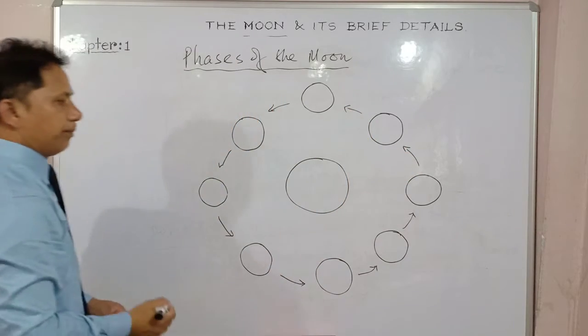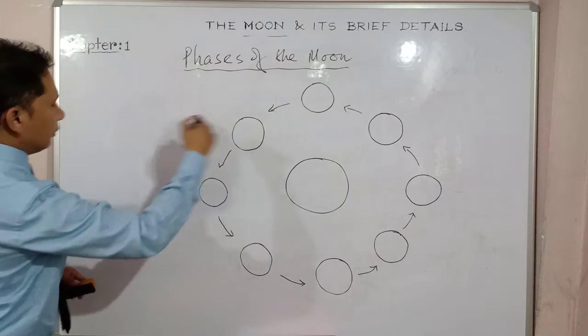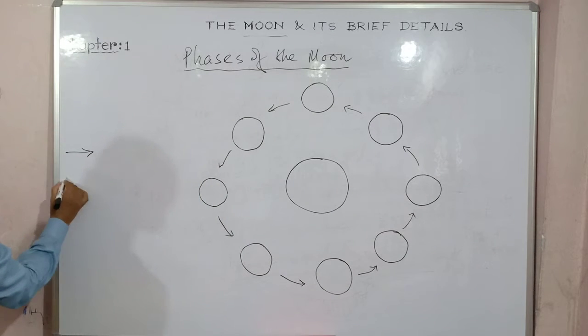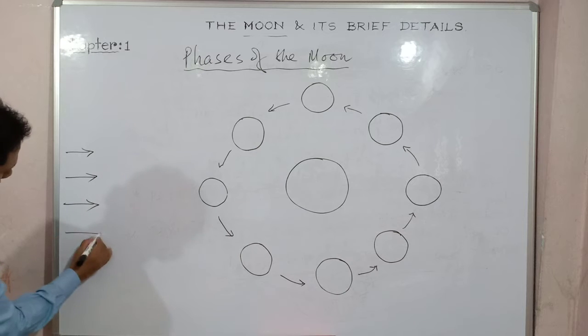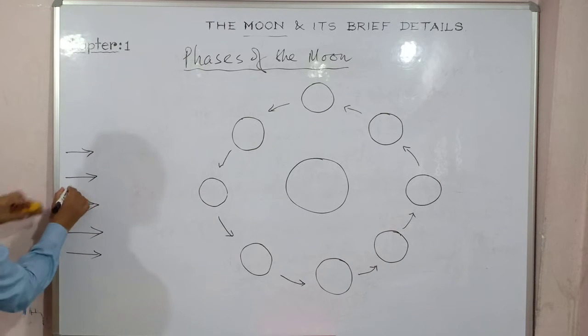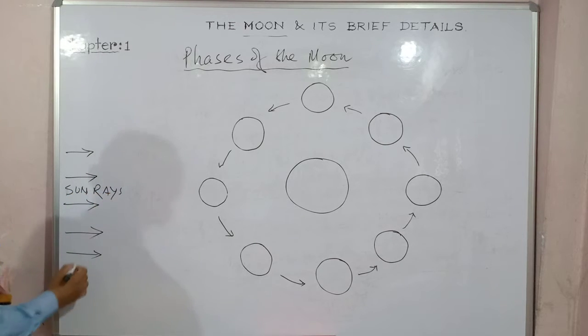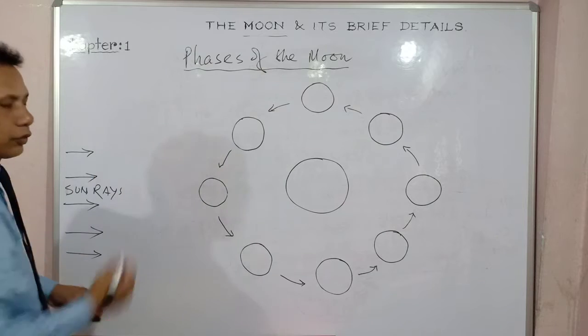So this is your Earth. Clear? Now see, if this is the moon, these are all the positions of the moon. Now what happens? From the far side, the source of all energy, these are the sun rays. The sun rays come towards this.